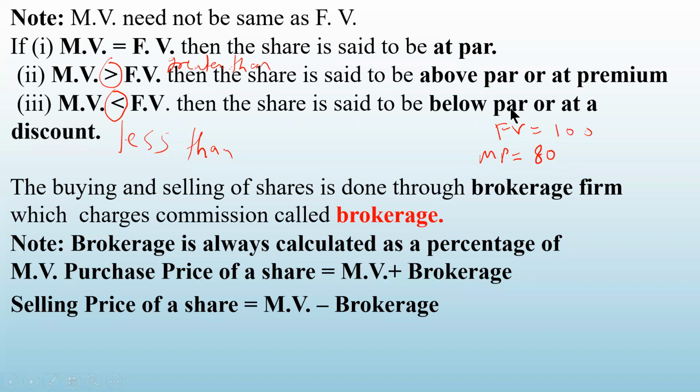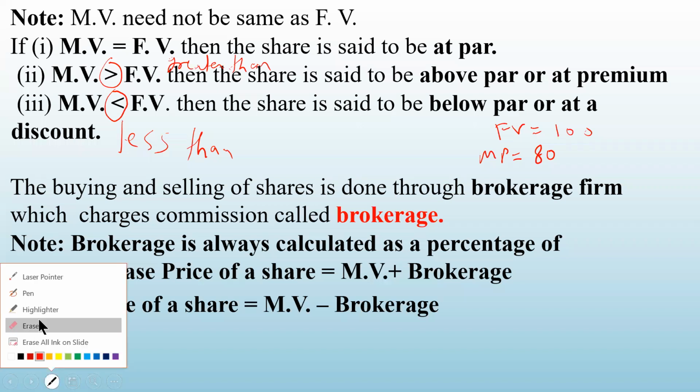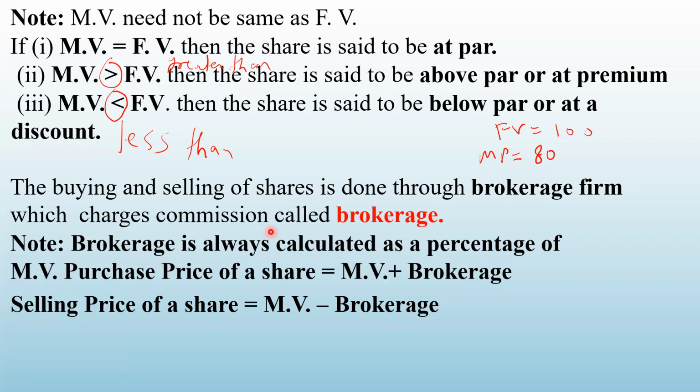Now the buying and selling of the shares is done through the brokerage firm, which is charging a commission. That commission is called a brokerage. So whenever you purchase or sell your shares, you have to pay some extra amount. That is called a commission. A commission is charged to you, which is also called a brokerage.